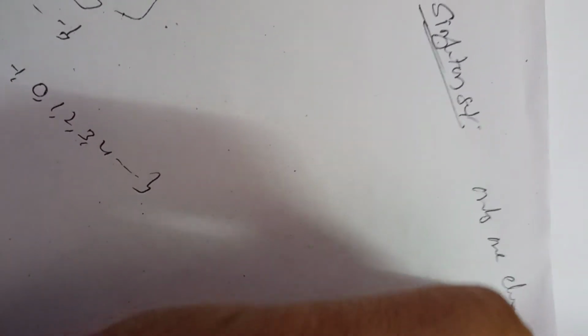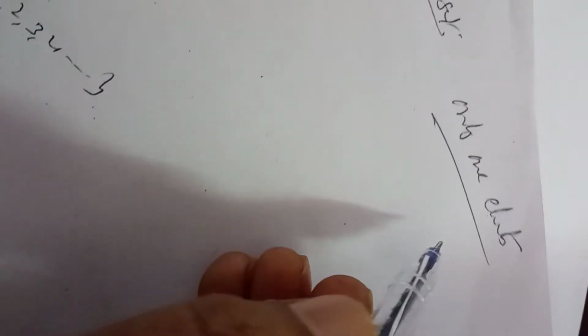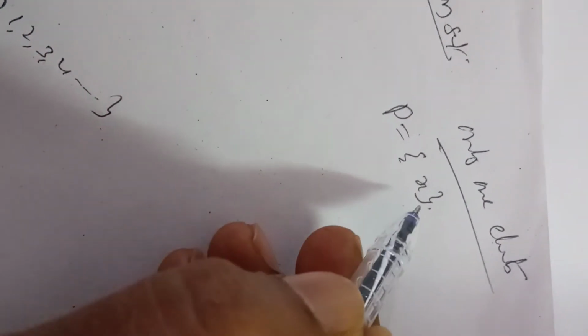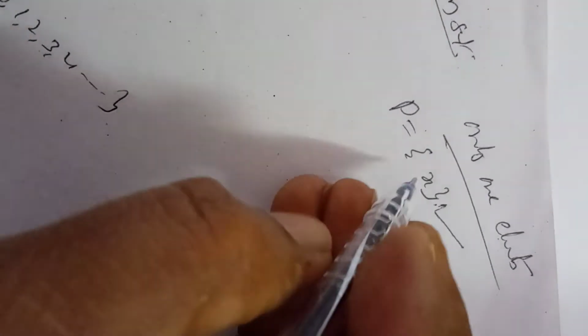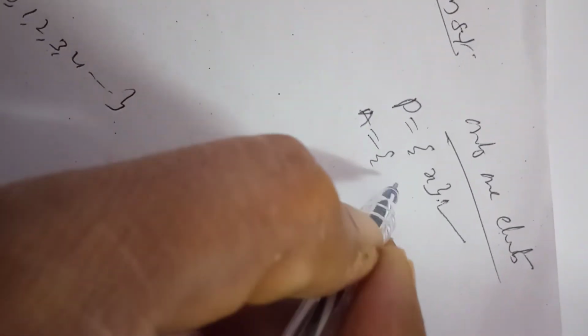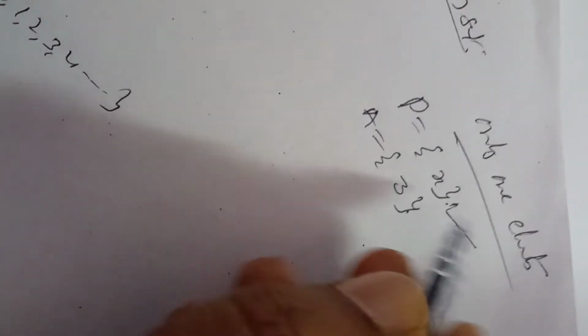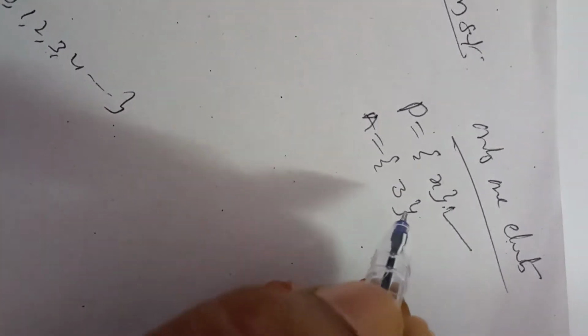Next one is singleton set. A set containing only one element is said to be a singleton set. For example, P is equal to {x}. Here, this set contains only one element, that is x. Therefore, it is a singleton set. Another example, A is equal to {3}. Here, this set also contains only one element, and this is a singleton set.